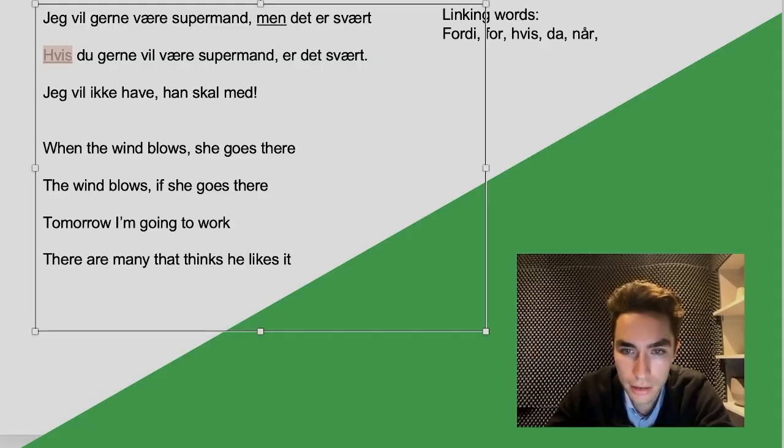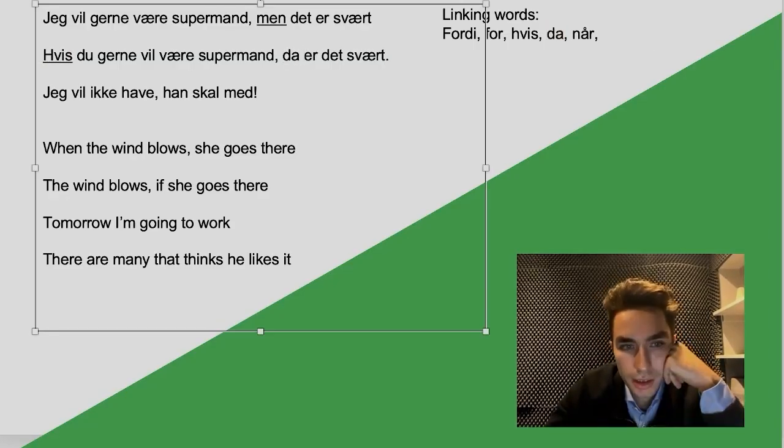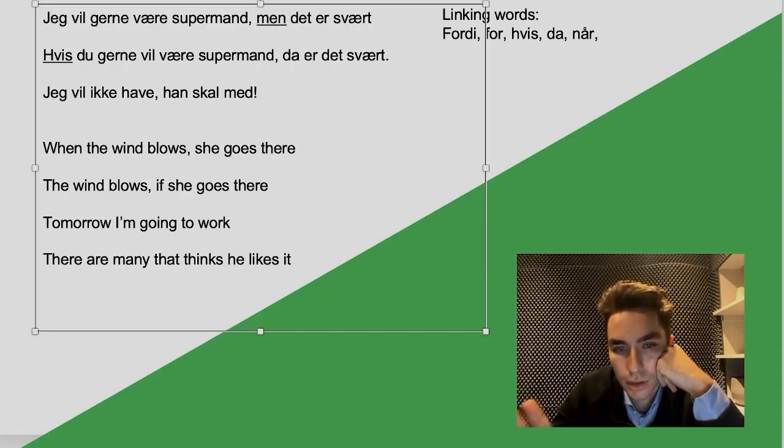You see this de? We could actually do this. If you want to be Superman, then it is difficult. And interestingly, it doesn't cancel out the inversion. So perhaps there is here a little bit of an exception to the words canceling out.